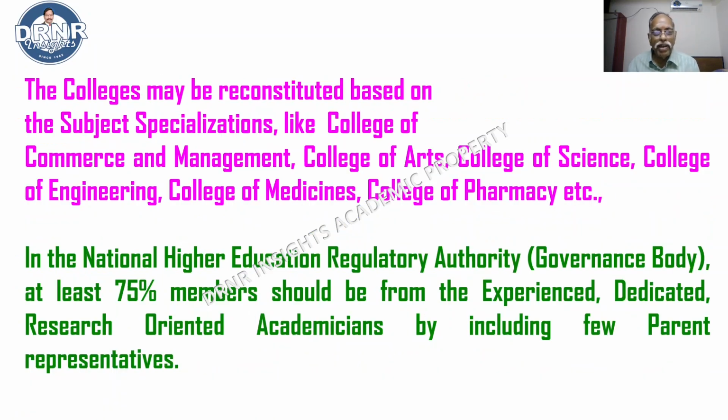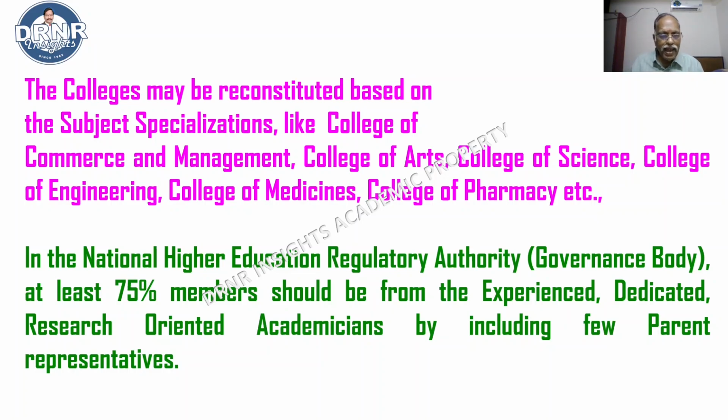The colleges may be reconstituted. This is my another suggestion, but it is up to the government to accept or reject. Colleges may be reconstituted on subject specialization: College of Commerce and Management, College of Arts, College of Science, College of Engineering, College of Medicine, College of Pharmacy, etc. This may be constituted like this.